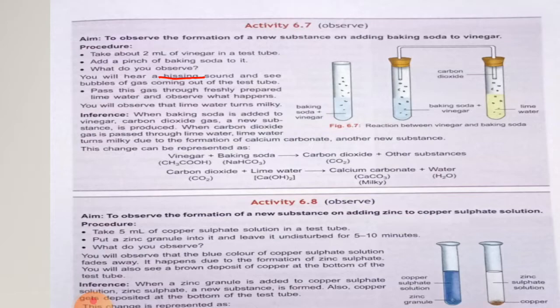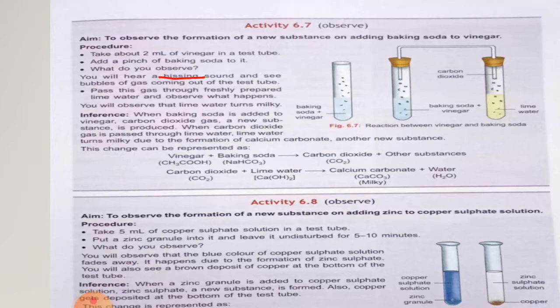If we pass this gas in the lime water, means calcium hydroxide, then the solution of lime water turns milky white, which shows the formation of calcium carbonate. So in this activity we saw that there are two types of substances being formed. First is carbon dioxide and the other one is calcium carbonate.